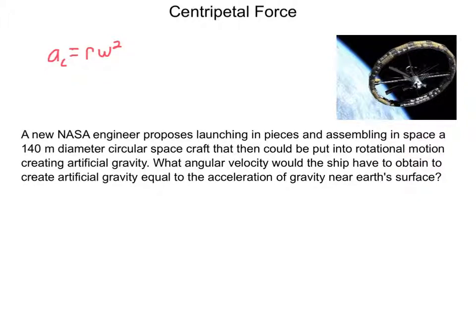Now that we've already learned centripetal force and we've started talking about rotational motion, let's double back into centripetal force and talk about it if you know something in terms of angular velocity instead of tangential velocity. You learn centripetal acceleration like this: tangential velocity squared over the radius is your centripetal acceleration. And that acceleration always points towards the center of a circle, like here with a spacecraft that we're going to do a problem with in a moment.